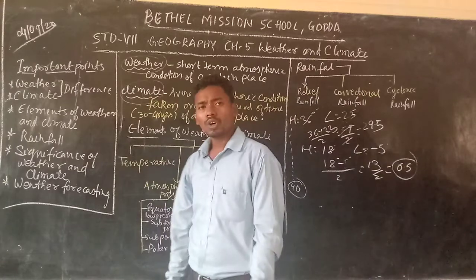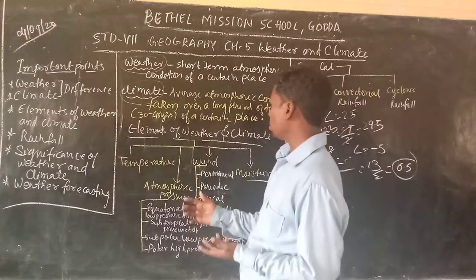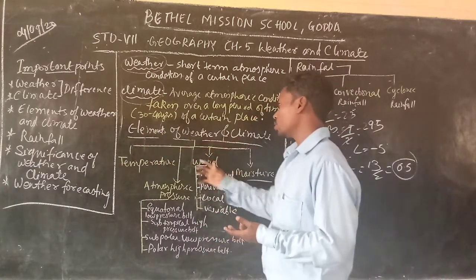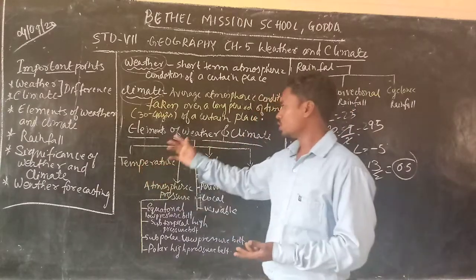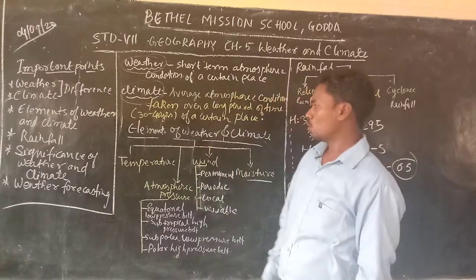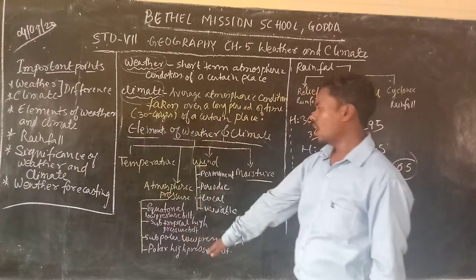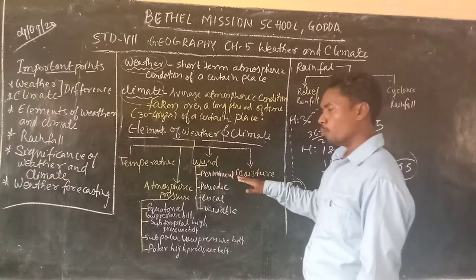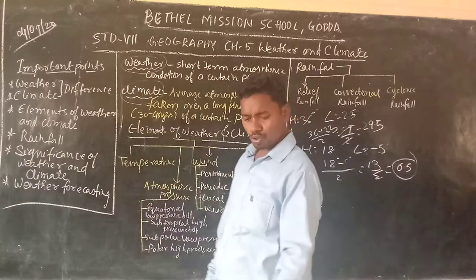Okay. So now let's talk about the factors or elements of weather and climate. The elements of weather are also the elements of climate, because this average of weather condition is climate. Okay. So let's say the elements of weather are temperature, atmospheric pressure, wind, and moisture content in the atmosphere. So you should try to understand.